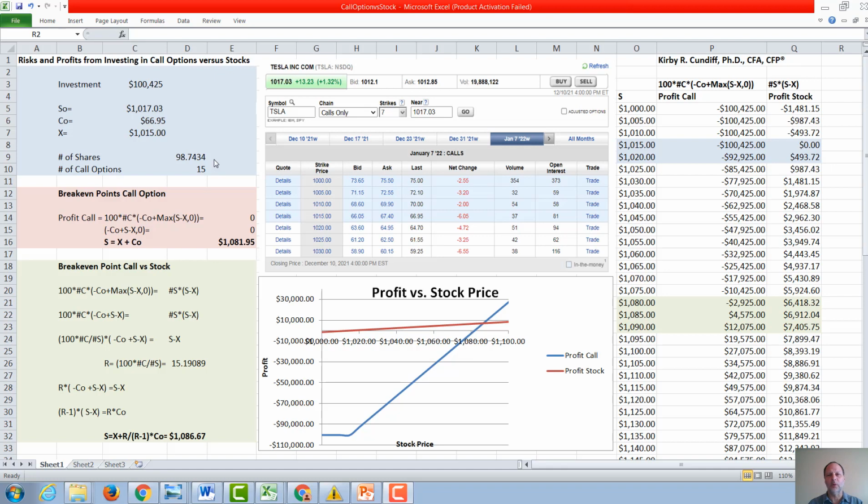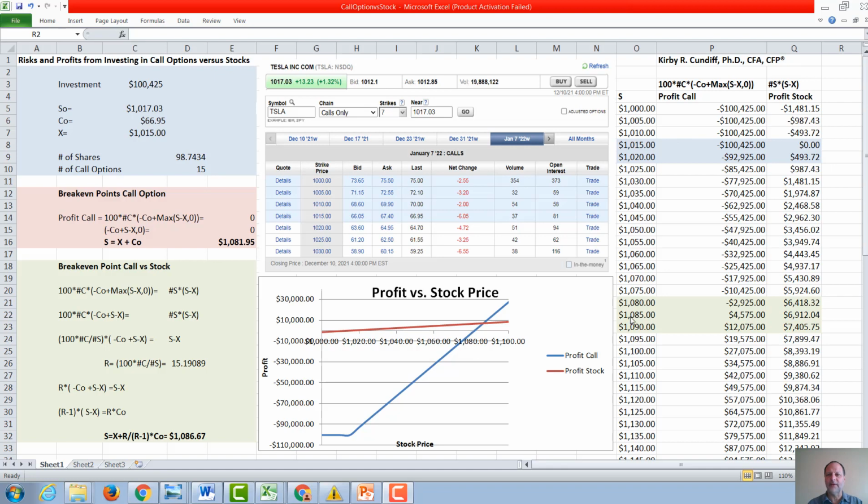For simplicity, we're going to assume that you can buy fractional shares. We will then figure out how to graph out the profit from investing in the call here versus the profit from investing in the stock here.